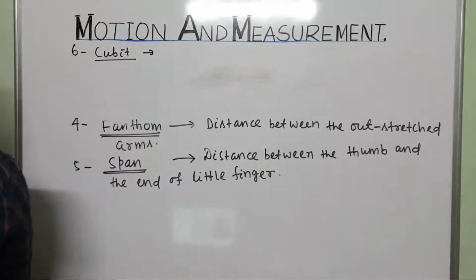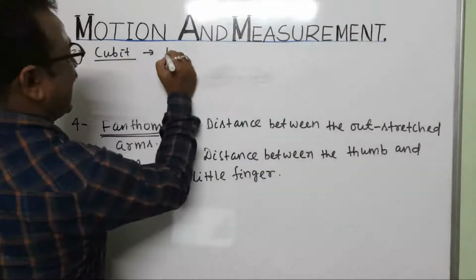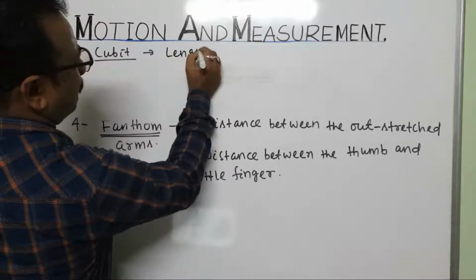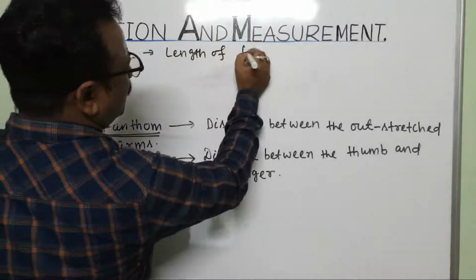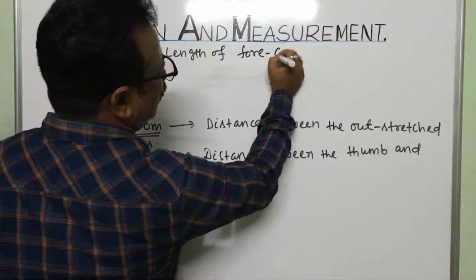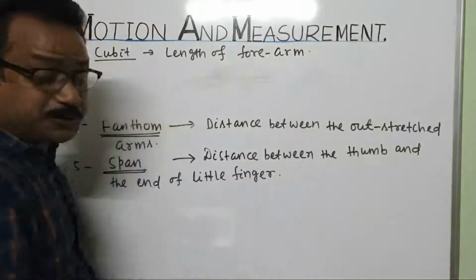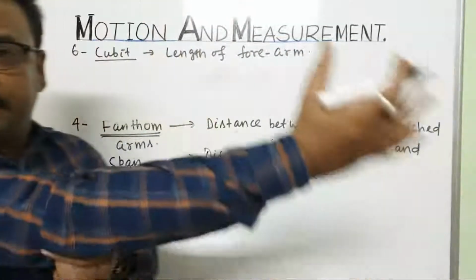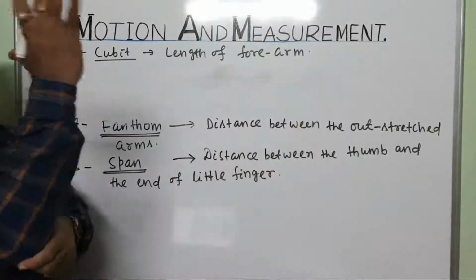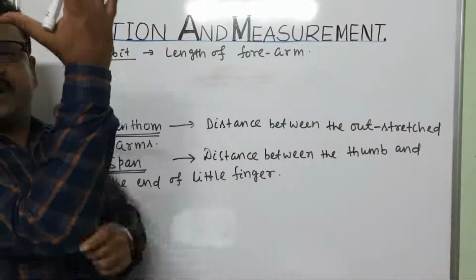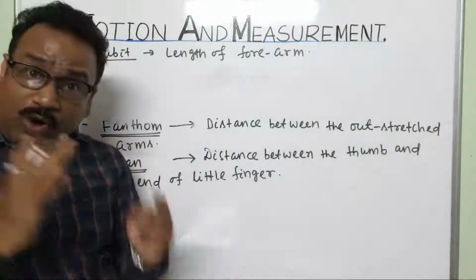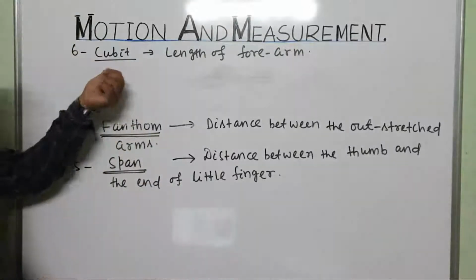So what is cubit? Length of forearm. What is forearm? Cubit, length of forearm. This is forearm. Arm, forearm. Length of forearm is called cubit.